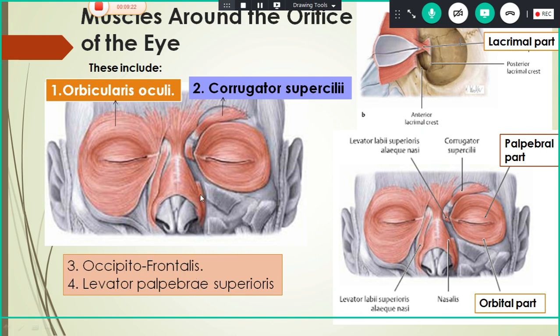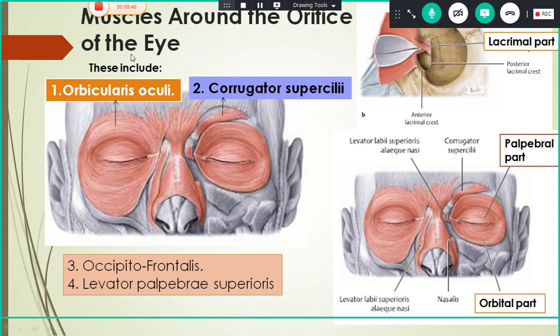Out of this, the very important one is the orbicularis oculi around the orifice of the eye, and in the muscles of the scalp, occipitofrontalis is important. Other muscles are least important. They will not ask in exam, but you have to know, because you have MCQs, anything can be asked in MCQ. Okay. So now we will see about the orbicularis oculi.